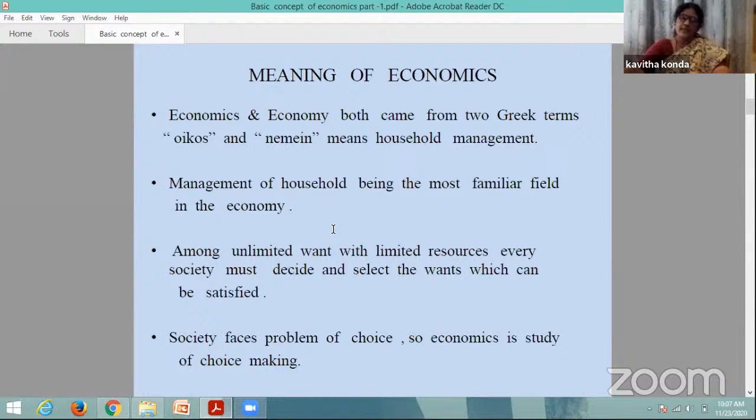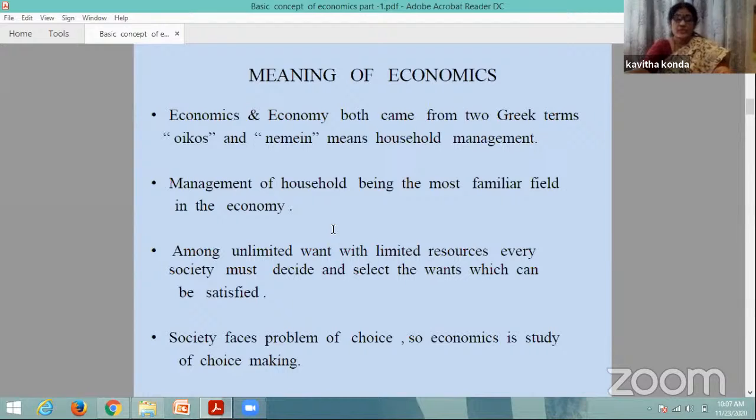In our daily life, every day we meet with economic needs. We have to fulfill our economic needs here. Only air, water, and sunlight are free goods for us, available without exchange. But everything else with which we satisfy our wants is an economic good. By purchasing these economic goods we are satisfying our wants.